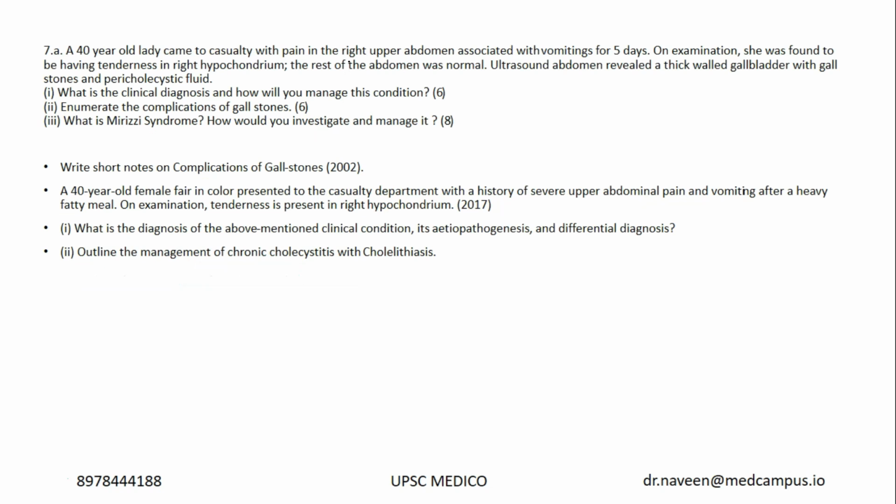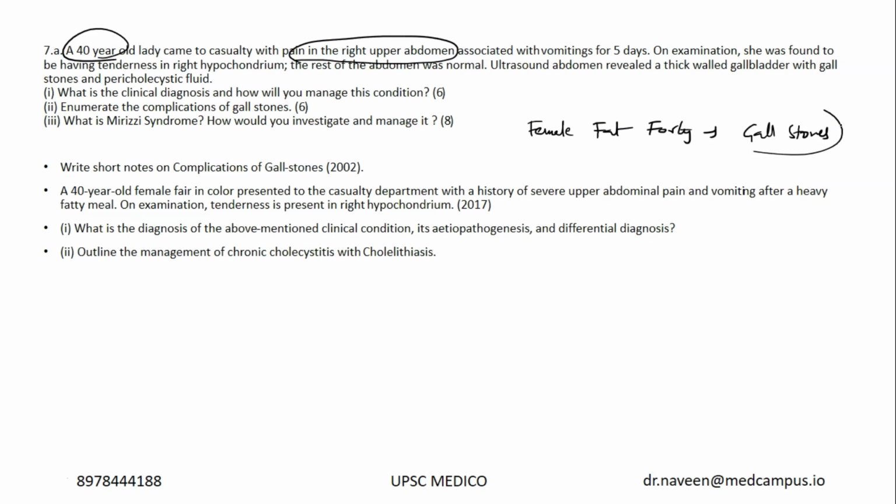Now next question is pain in right upper abdomen, female, fat, 40, signifies gallstones. We do have a detailed discussion on gallstone and acute cholecystitis management. Everything was asked. So 12 marks can be answered.